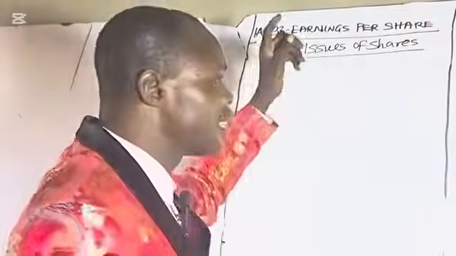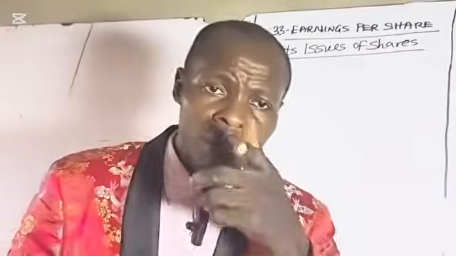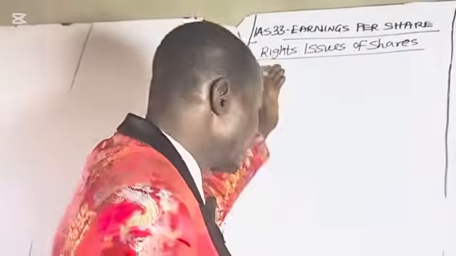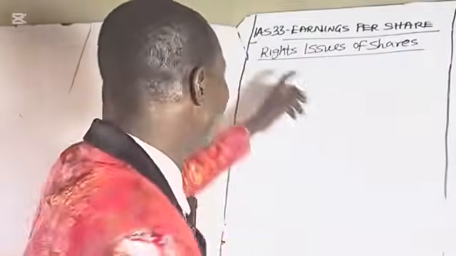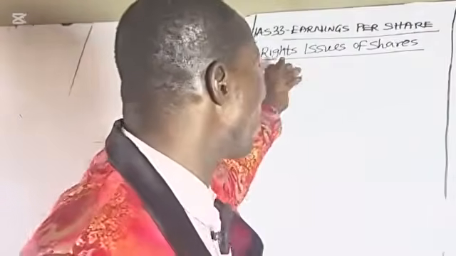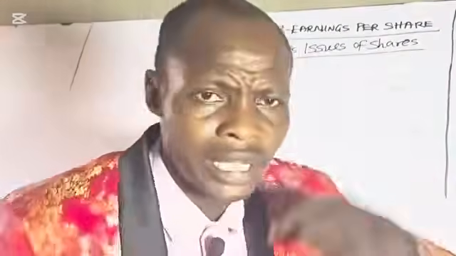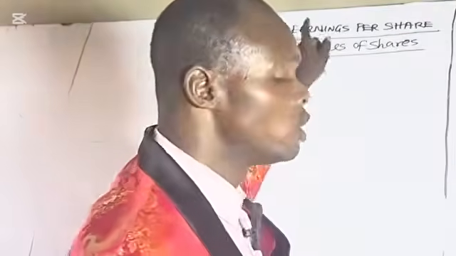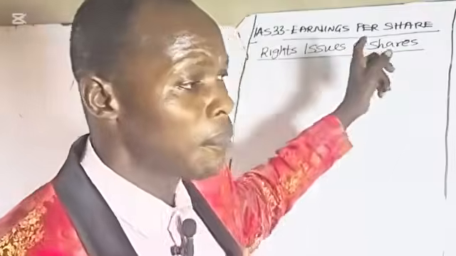But unlike the bonus issue, which does not involve cash, this one involves cash. The price at which the rights issue will be made will be lower than the market value of the shares of the company. So that's why I say rights issue is an issue of shares for cash to the existing shareholders at a price below the market value or below the market price.